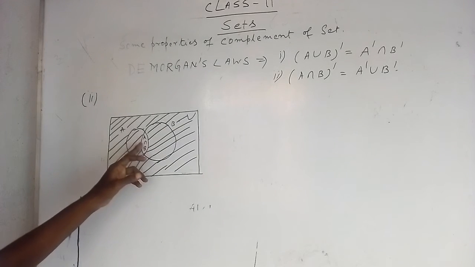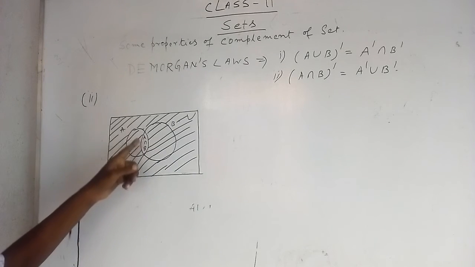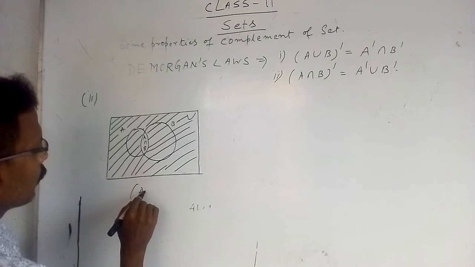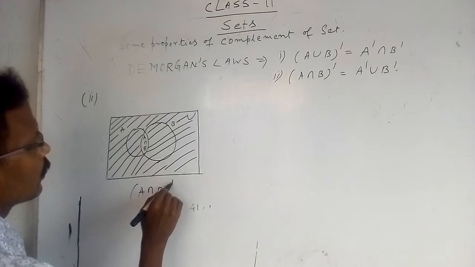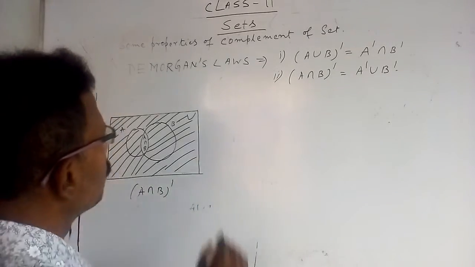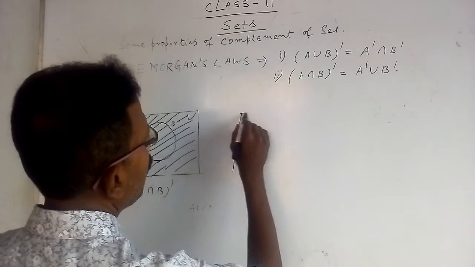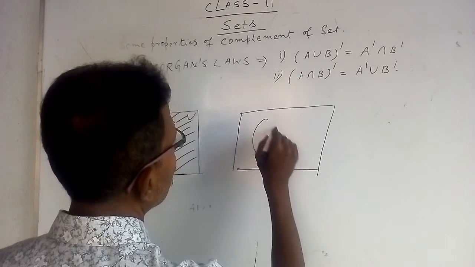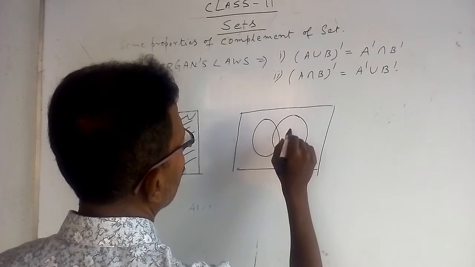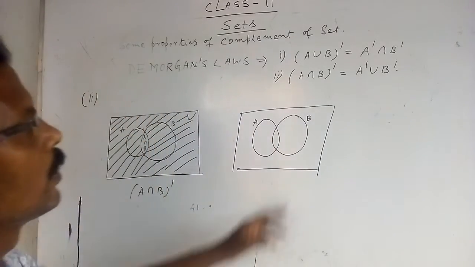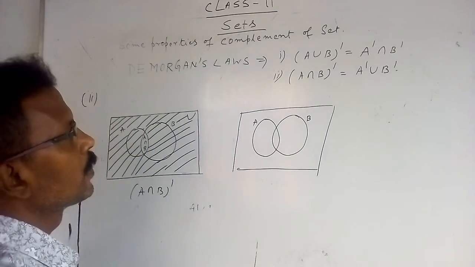We did not enter A intersection B, this region. Okay, this is A intersection B, A intersection B dashed. Now come to A complement union B complement. Draw another universal set with A and B.